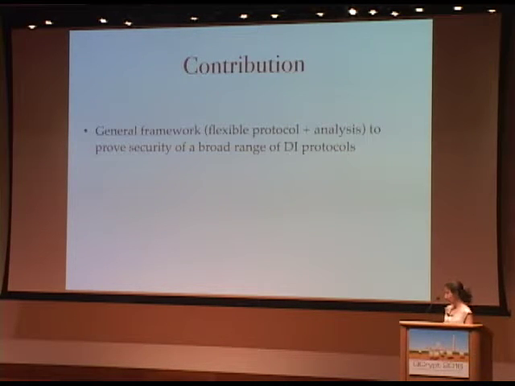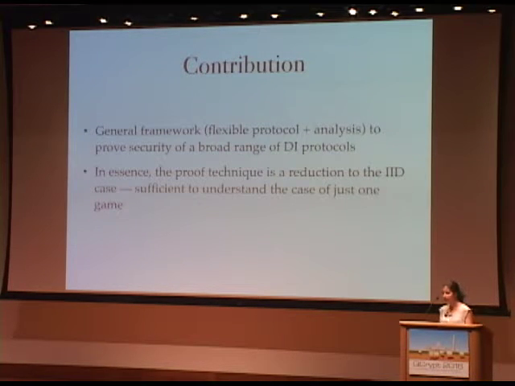Our main contribution is a general framework which consists of a flexible protocol and analysis to prove security of many device-independent protocols. Basically, the proof technique is a reduction to the IID case, in the sense that in order to get the full security proof, it is sufficient to understand just what happens in one small game, and from this you get the entire security proof. So we get back to a simple structure of security proof, which is nice.